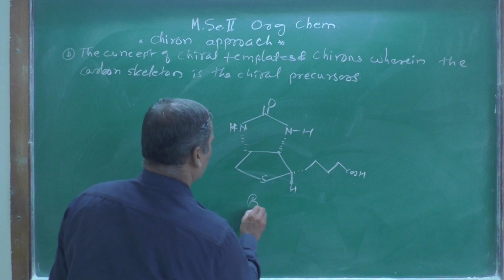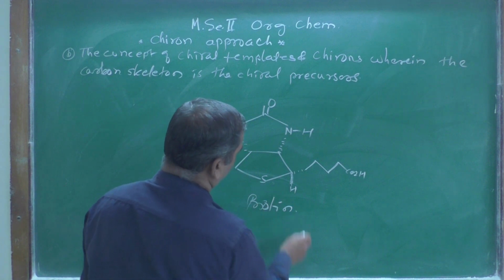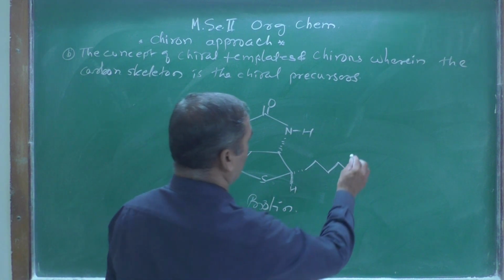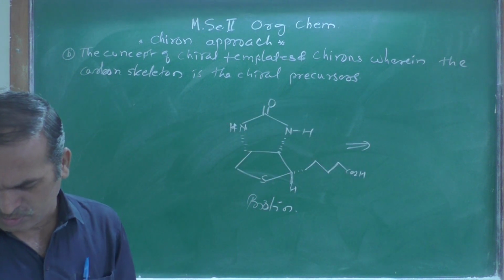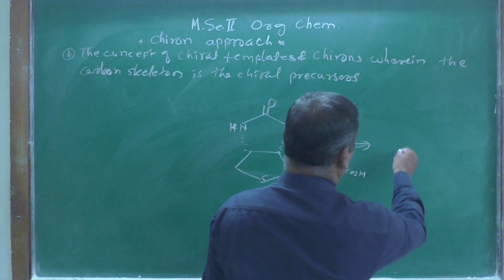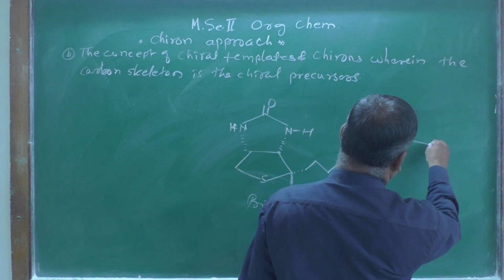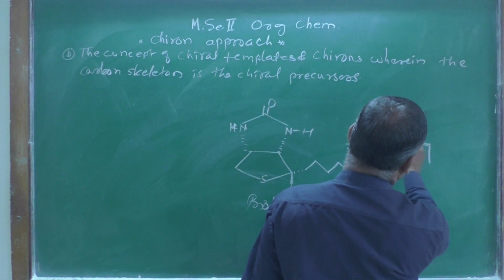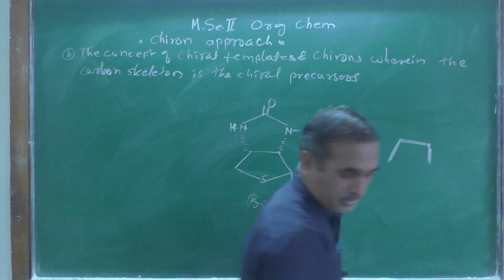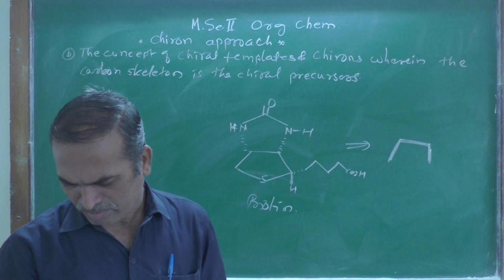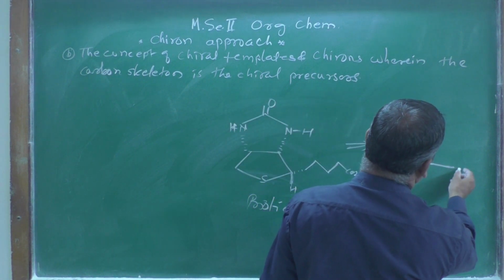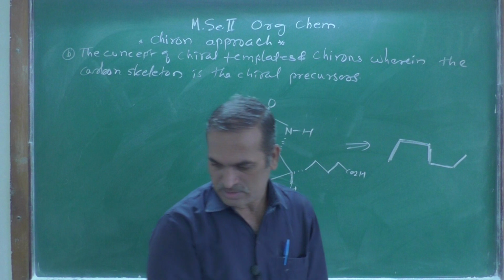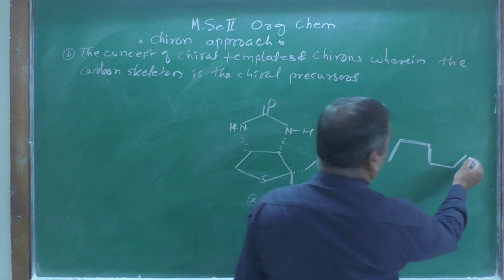And this biotin can be synthesized from this, let us look at here. This is a skeleton. You are familiar with this skeleton. Now this is a skeleton normally.